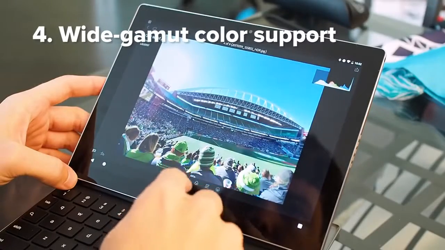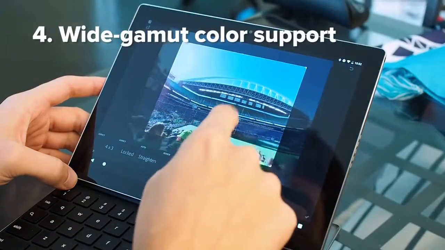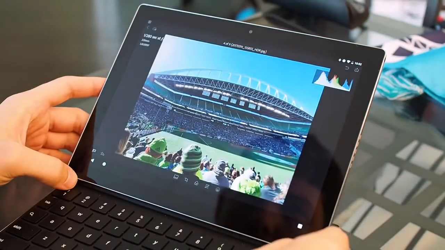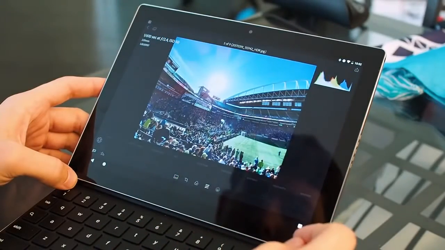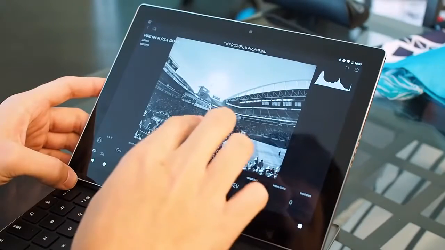Number 4, wide gamut color support for apps. In Android O, developers will be able to use wide gamut color profiles in their apps such as Adobe RGB, ProPhoto RGB, and DCI-P3. What does this mean? Well, as displays become better, it opens Android tablets, and phones, but I suspect it'll mostly be tablets, to professional photo apps that use these profiles.